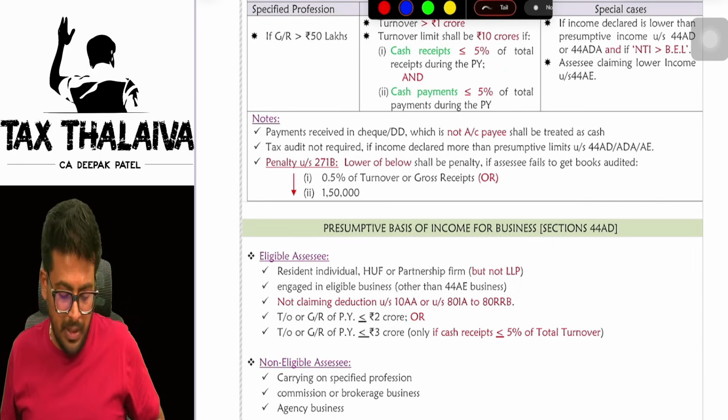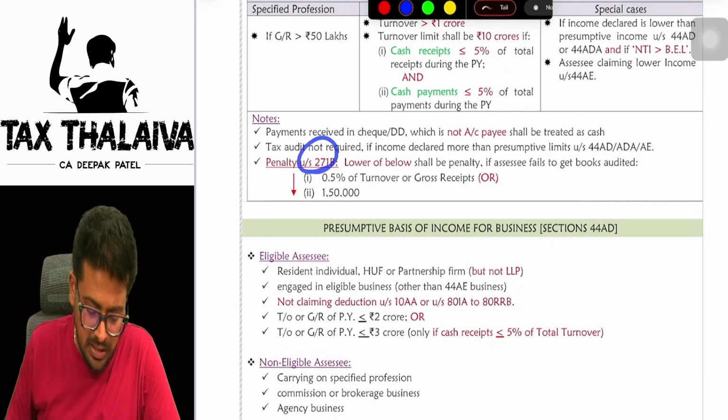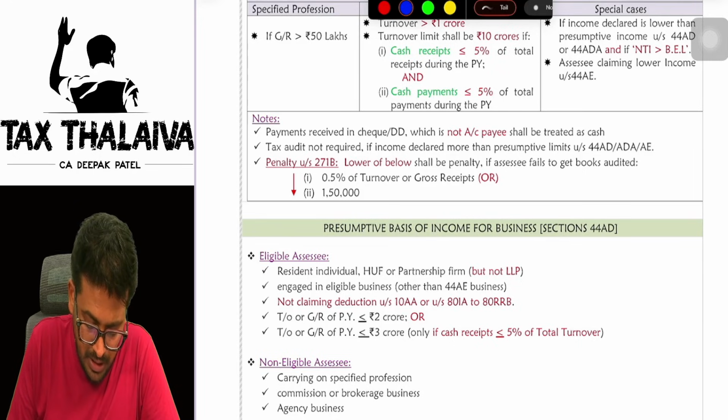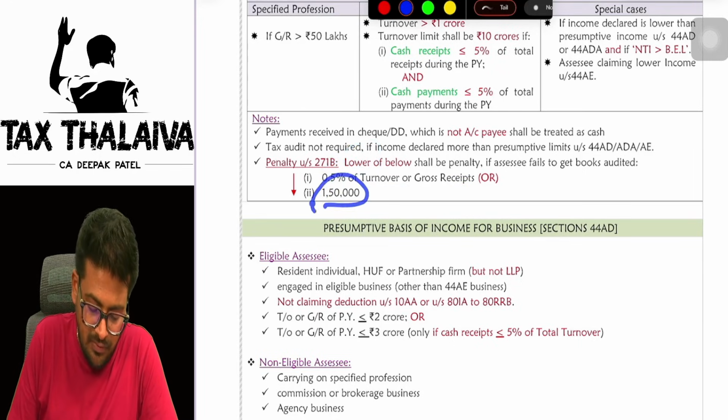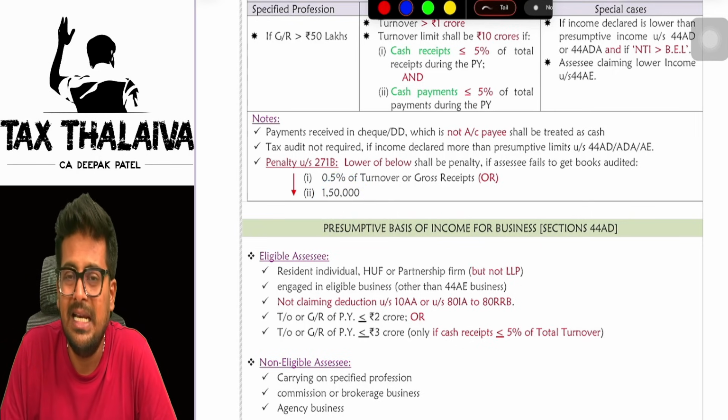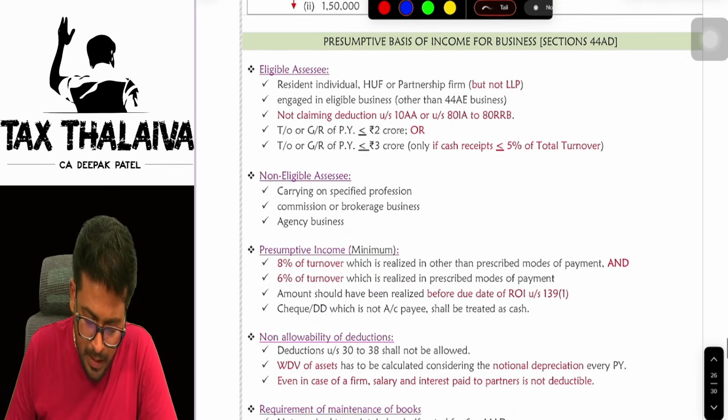So what if I don't get my books of accounts audited? In that case, you will get a penalty under section 271B: 0.5% of turnover or gross receipts, or 1,50,000, whichever is lower, will be levied as penalty.